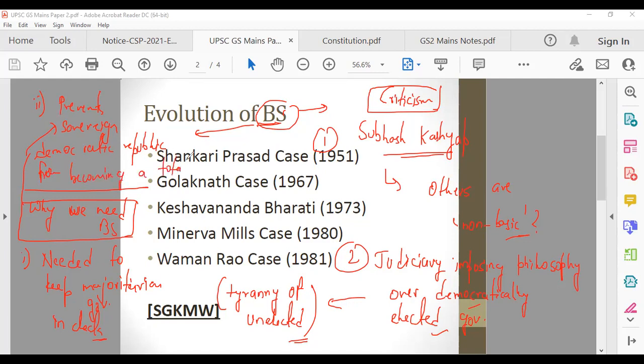Because if there is no control over their amending power, they can amend anything they want to, and they will not listen to anyone and everyone. So it will become a totalitarian regime. It will become a dictatorship. So this is why you need basic structure.